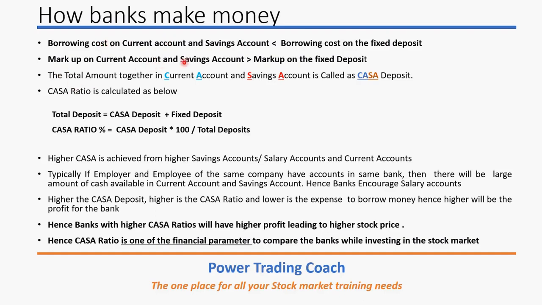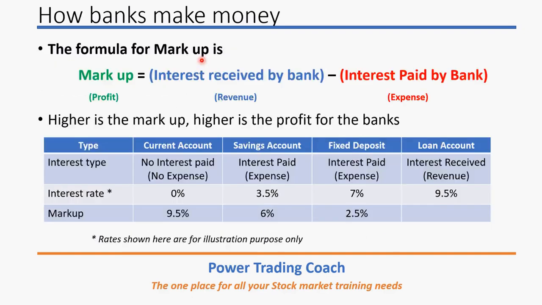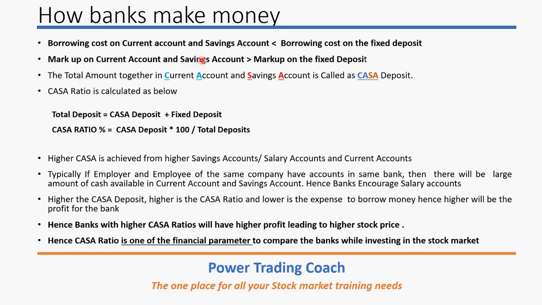Now the markup on the current account and savings account will be higher than the markup on the fixed deposit, as you saw: 9.5% on the current account markup, for the savings account it was 6%, and for the fixed deposit it was 2.5%. So the markup on the current and savings account is always better than the markup on the fixed deposit.